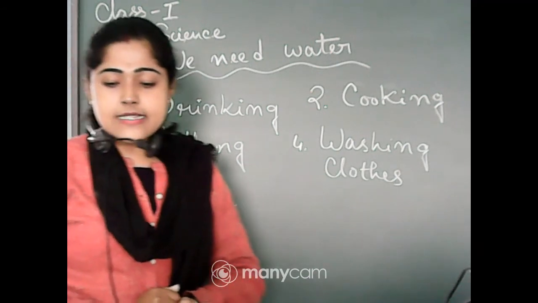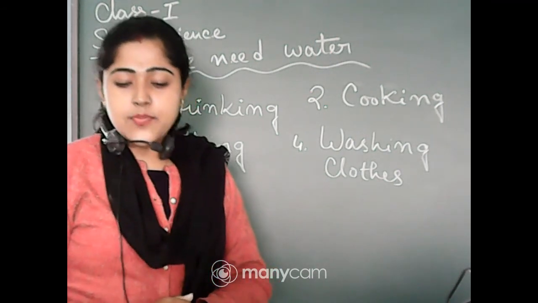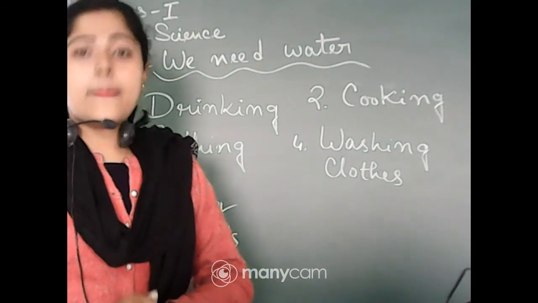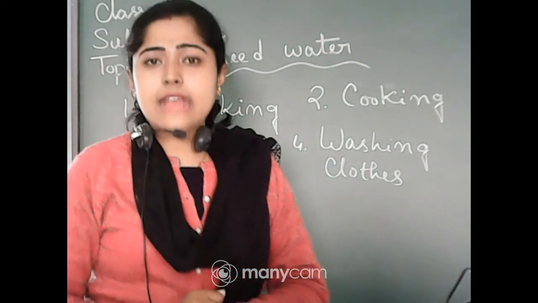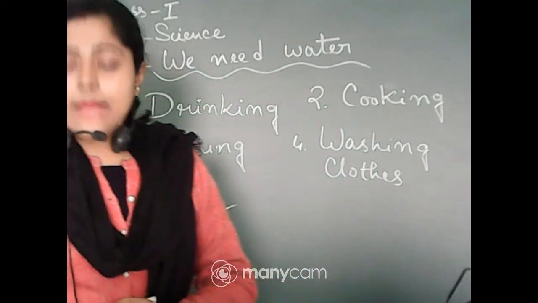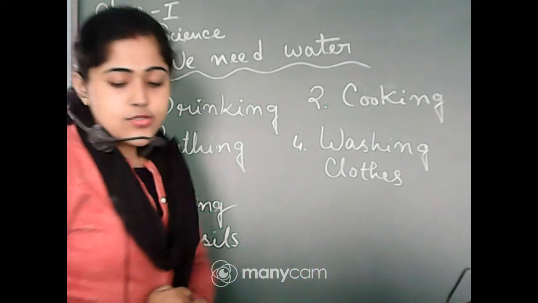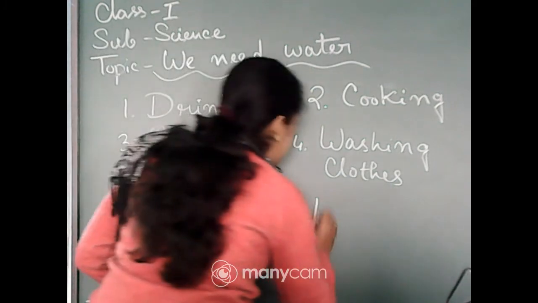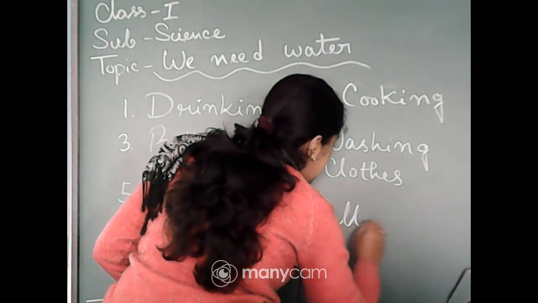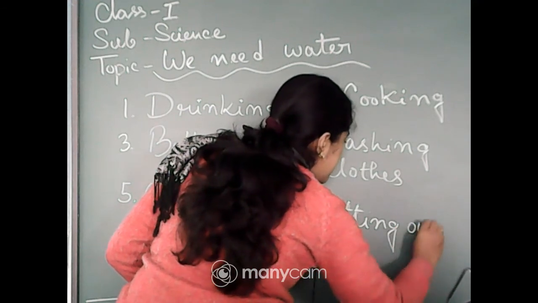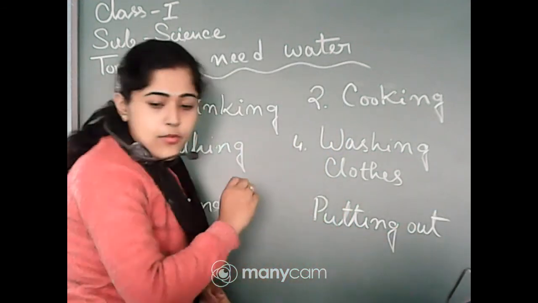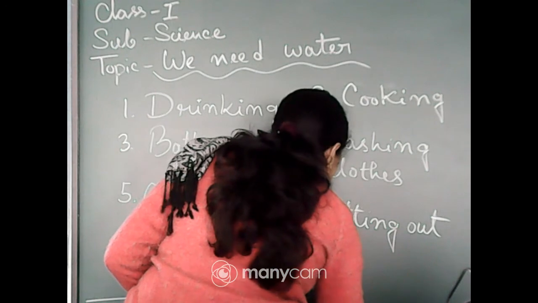And next we can see a man putting out fire with water, and he has a tube, a water pipe in his hand. So the last picture is putting out fire by water.